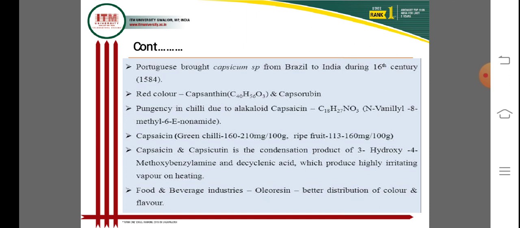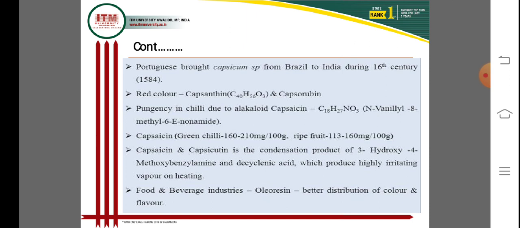Capsaicin and capsanthin are constituent products of 3-hydroxy 4-methoxyvanillin, benzylamine, and decylenic acid, which produce a highly irritating vapor on heating. It is very sensitive, producing highly irritating vapor on heating.